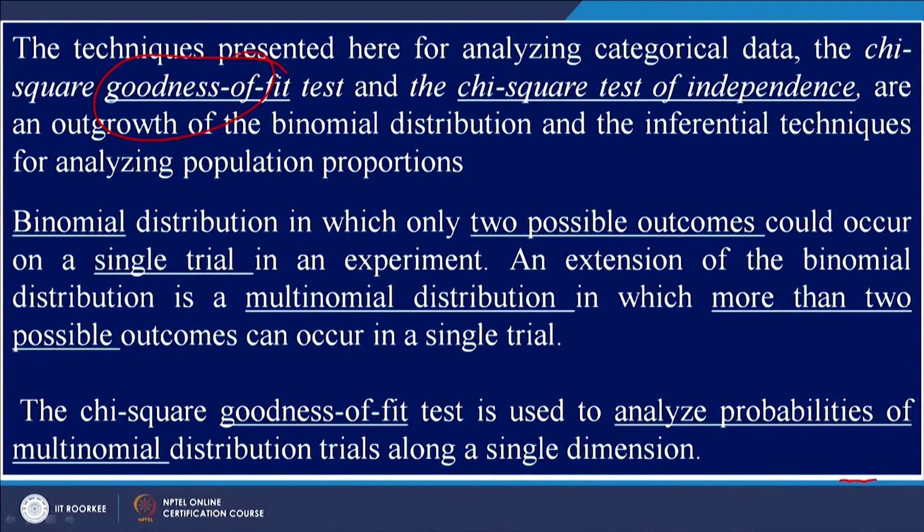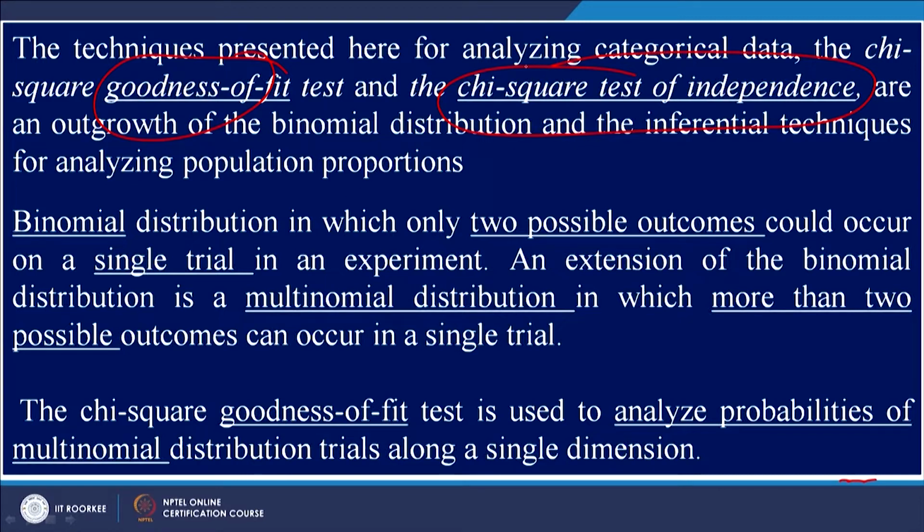The chi-square techniques can be broadly classified as chi-square goodness of fit and chi-square test of independence. We will be looking at a couple of examples on goodness of fit and a couple of examples on the chi-square test of independence. We know that in the binomial distribution we have only 2 possible outcomes of a single trial, for example, success or failure, yes or no and so on.